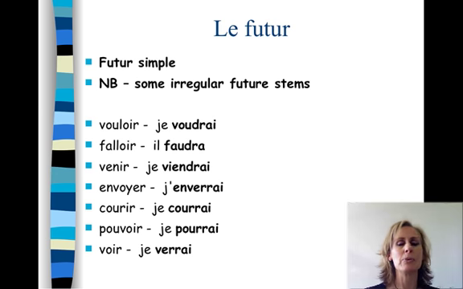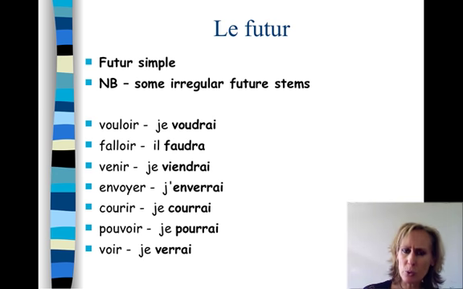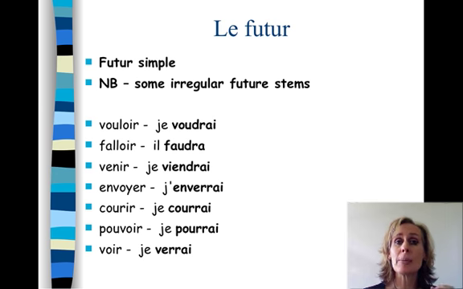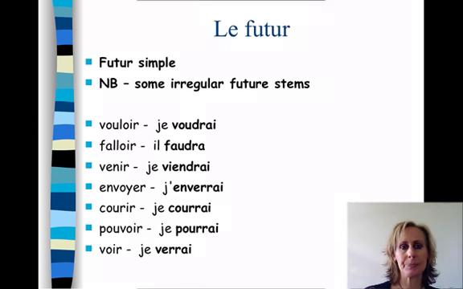Venir, VIENDR. Some people forget what the future stem is. This is what it is. Please learn it. Je viendrai. Envoyer, and it's quite different. ENVERR. J'enverrai. In the same way, courir, pouvoir, and voir have this double R. The future stem of courir is COURR. Je courrai. Pouvoir, POURR. Je pourrai. And voir, VERR. Je verrai.